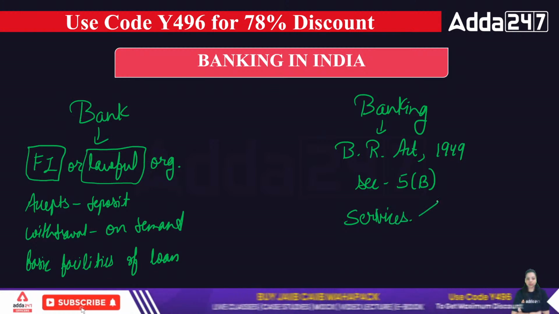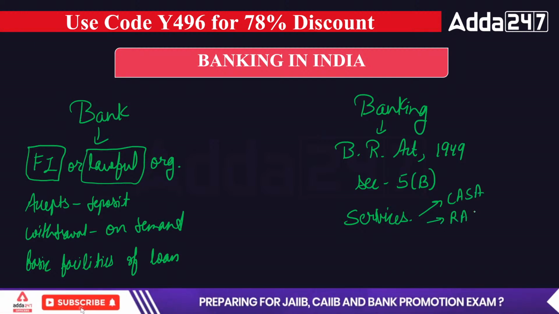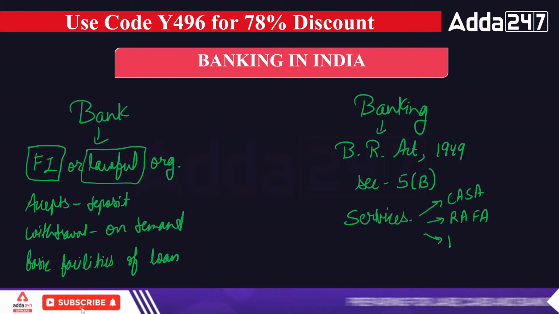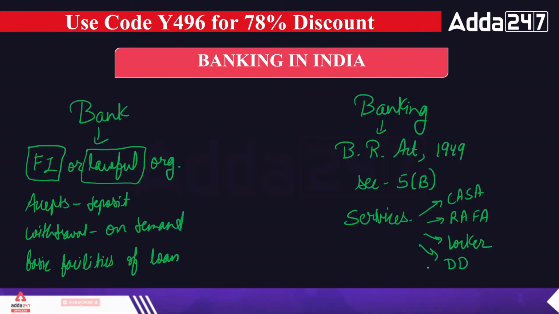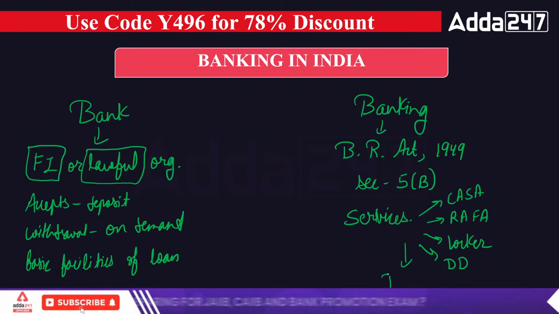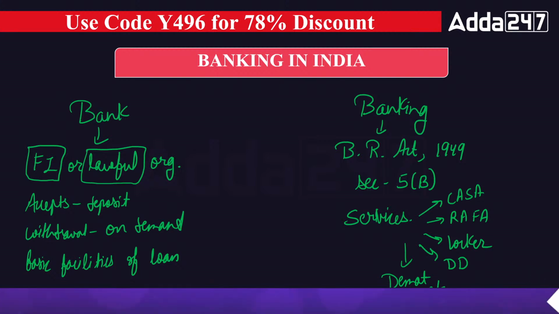Okay. Services like CASA, services like RAFA, locker facility, demand draft. Okay. Apart from that, your demat account, etc. So any kind of service which a bank is providing to its customer, that is known as banking. Okay. And it is defined under the Banking Regulation Act 1949.